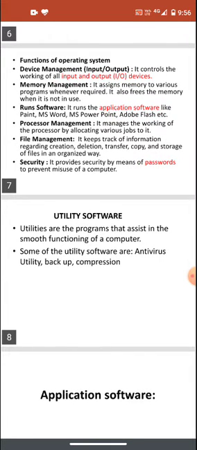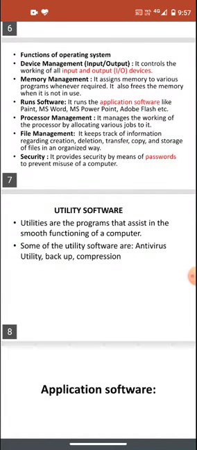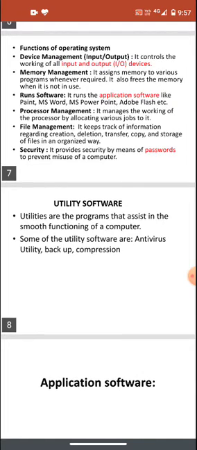Security. It provides security by means of a password to prevent misuse of a computer. The operating system also provides a password to our computer, by which we can secure it. If we put a password on our computer, then nobody else can open it. Every Windows has the password option. After that, nobody can open the computer without that password. That is also part of the operating system. These are the functions of the operating system, and they are very important for your unit 1 exam.